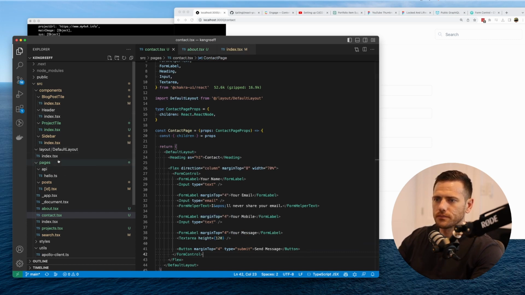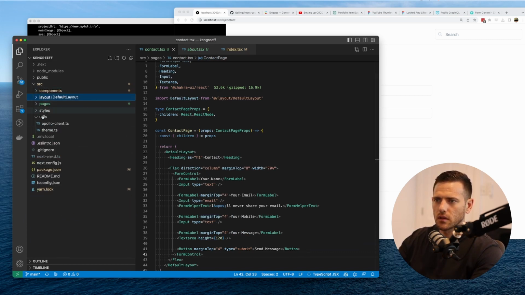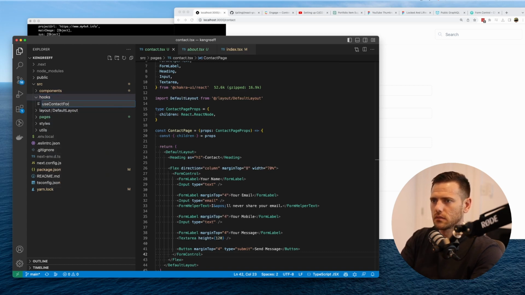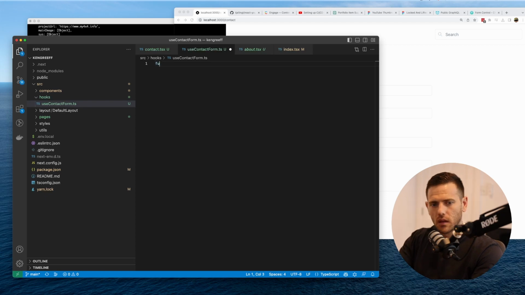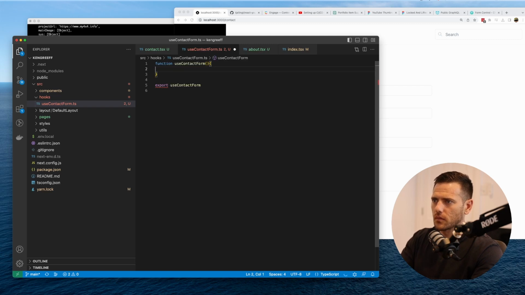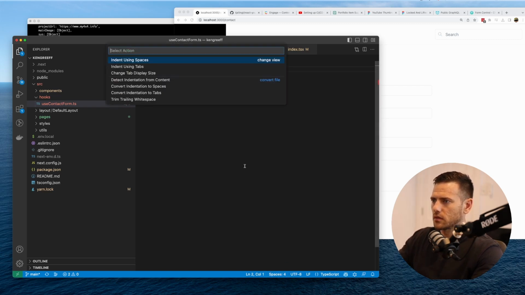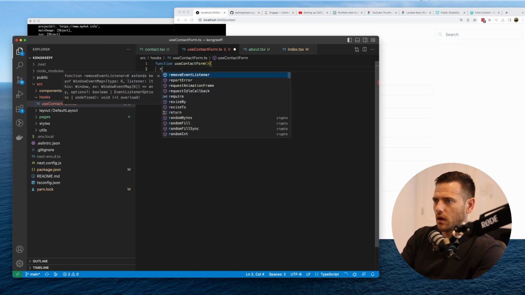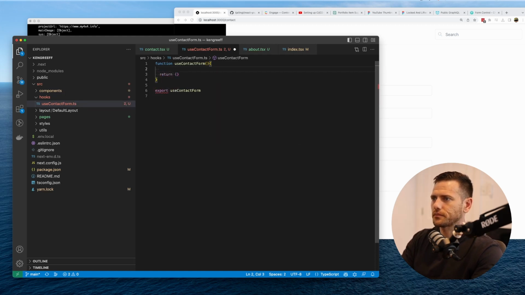So what we're going to do is, do we have that yet? We don't have a hooks folder. That's cool. So we're going to create a hooks folder and we're going to say useContactForm.ts. Awesome. So let's create that. useContactForm. Export that. We need to indent using spaces, 2. Thank you. And I always return an object. Cool. Export default is what it's asking for here.